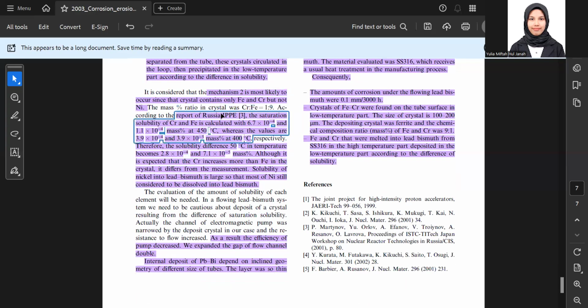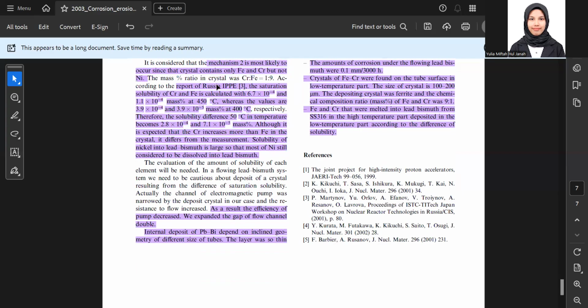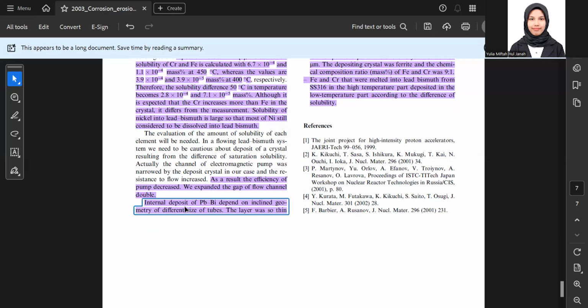So we can see the report from the Russian EPPA with this value, and therefore the solubility difference for a 50 degrees C temperature difference comes from this value and this value. From this aspect, chromium increased more than ferro in the crystal. This is due to the different solubility of nickel in lead bismuth, as most nickel is still considered to be dissolved in lead bismuth. So, as the result, the efficiency of bond decreased, and we expanded the gap flow channel double.